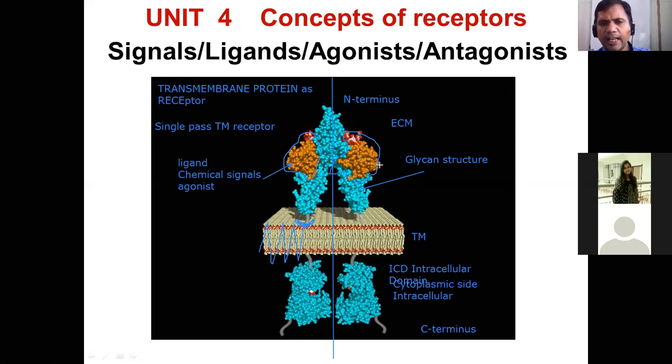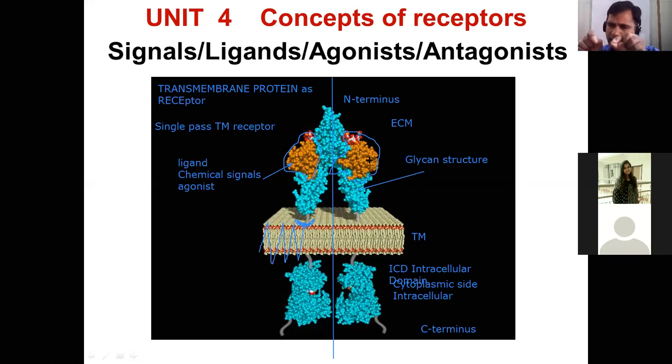Then you will ask, what will happen if only one ligand binds to one pocket here and the other pocket is empty? Whether transmission of the signal from outside, the ECM, to the cytoplasmic side will be successful, I will say no. That depends. That is what I am convincing.